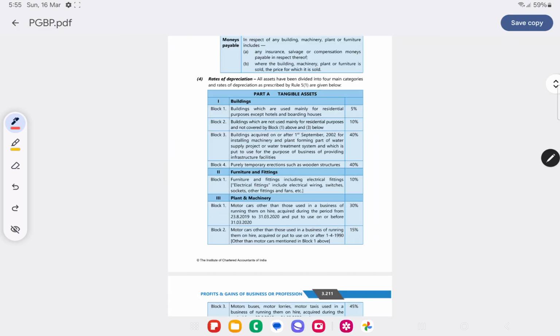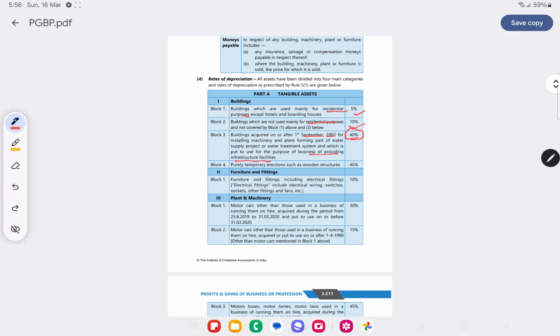Now, what are the rates of depreciation for different classes? Class 1 is buildings used for residential purposes, except hotels and boarding houses, which is 5%. Buildings not used for residential purposes, 10%. Building acquired after 1st September 2002 for installing machinery and plant forming part of a water supply project or water treatment system, and which is put to use for the purpose of providing infrastructure facilities, in such a case it will be 40%.